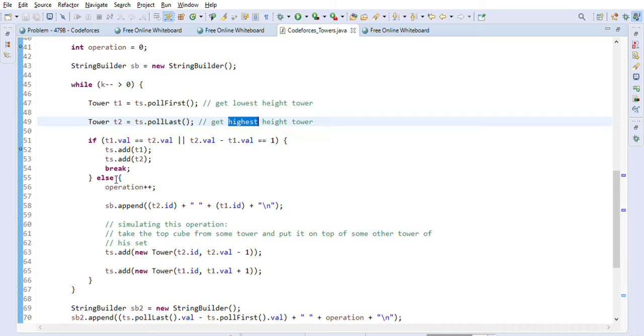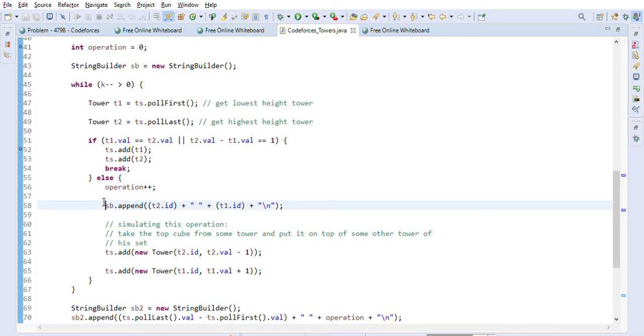Otherwise, if both heights are different, meaning they have more than one difference, then in that case we are going to increment the operation count, because we are going to perform the operation: removing one block from the highest tower and putting it in the lowest tower.